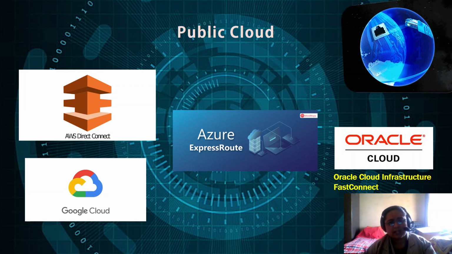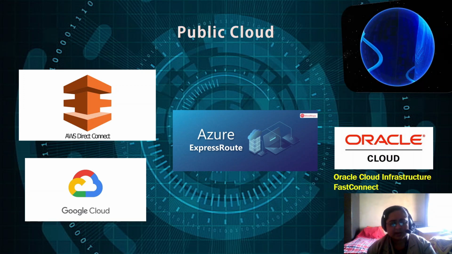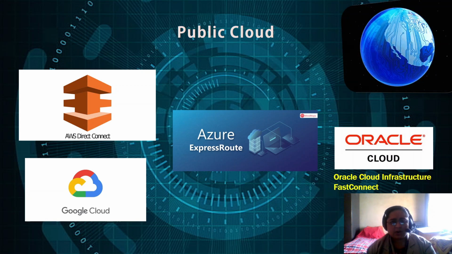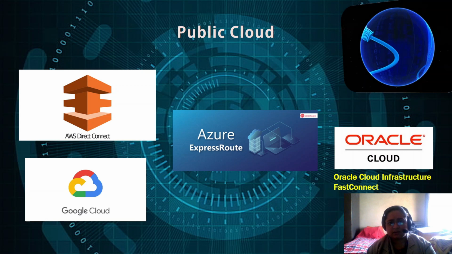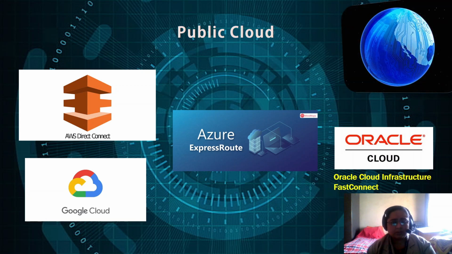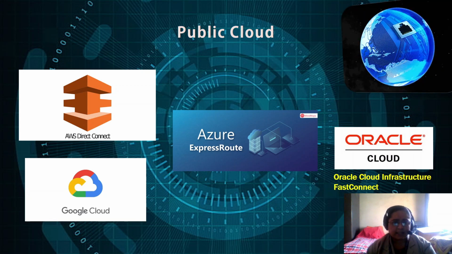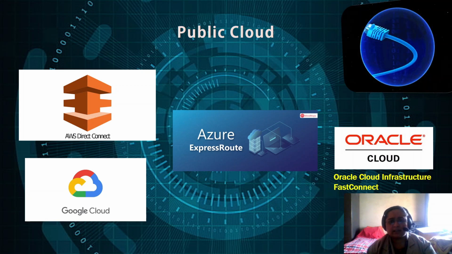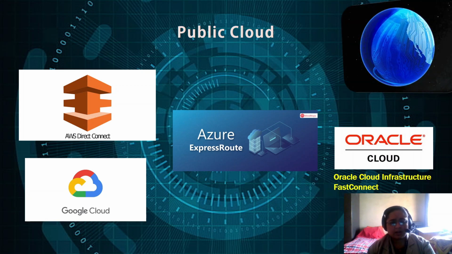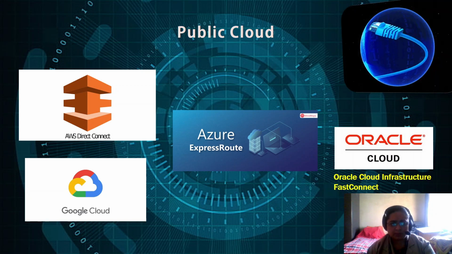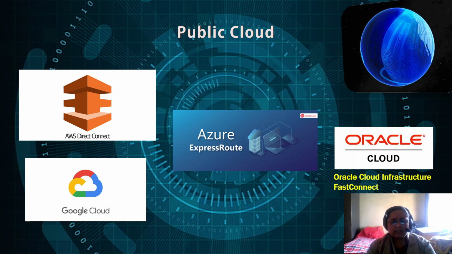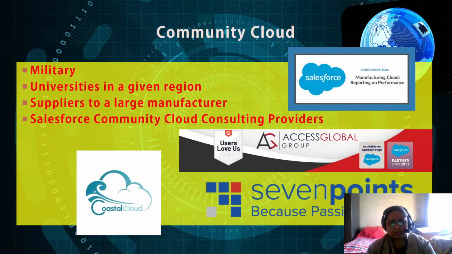So we need a storage location somewhere, and that is provided by Google Cloud. Not only that, it also provides us with many applications on the go, like Google Docs, Google Sheets, Google Slides, and various other products which are available online from Google. They all are provided by Google Cloud. And this is a public cloud.